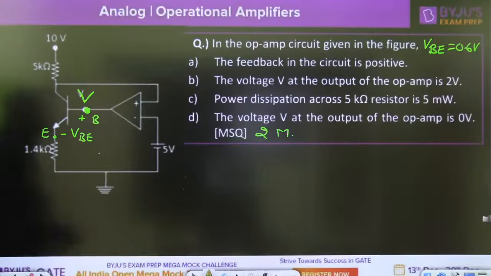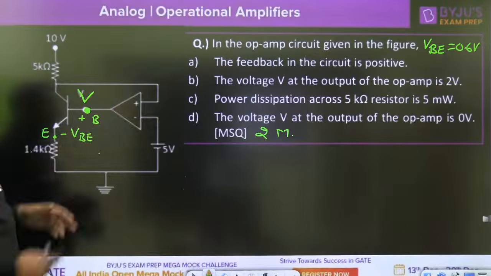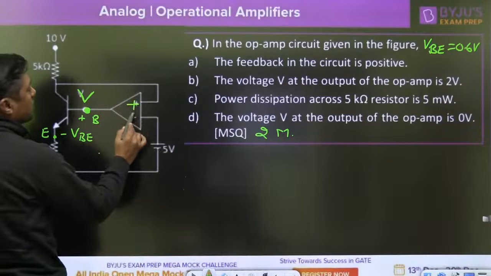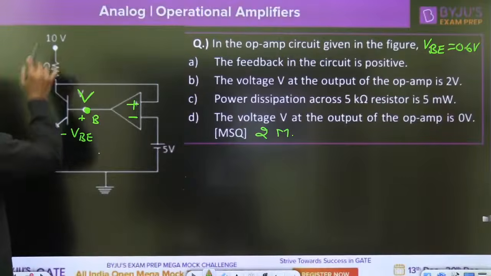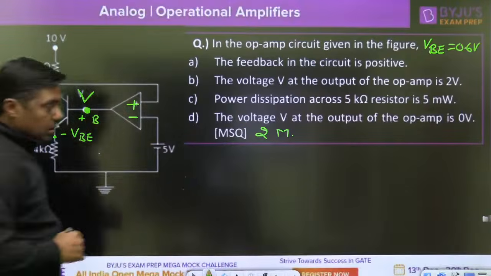Which are correct? Tell me. This is connected here. This is the positive terminal. That is the negative terminal. Now, 5 kilo ohm, 10 volt, 1.4 kilo ohm.